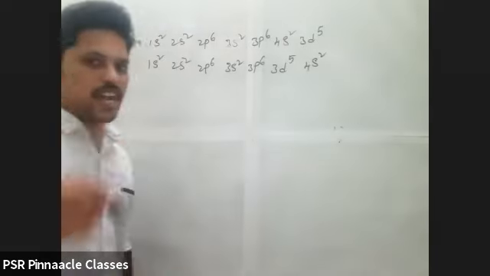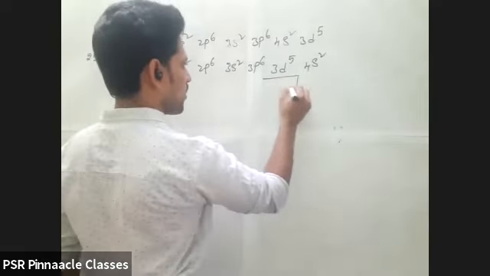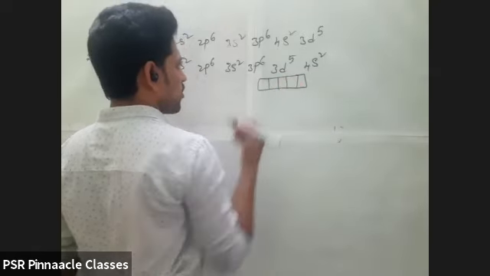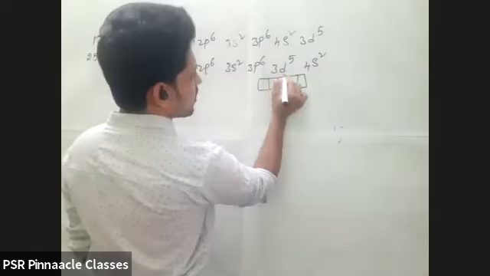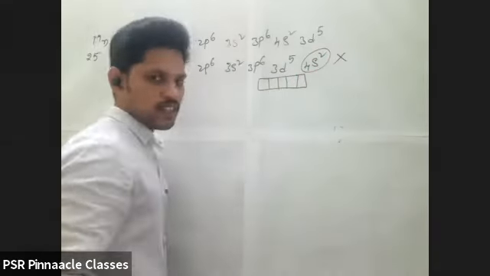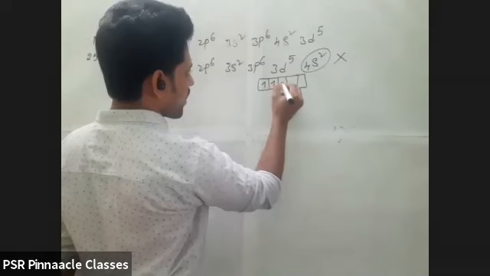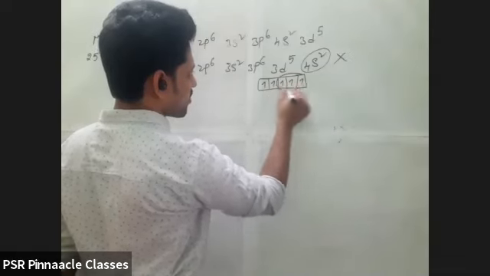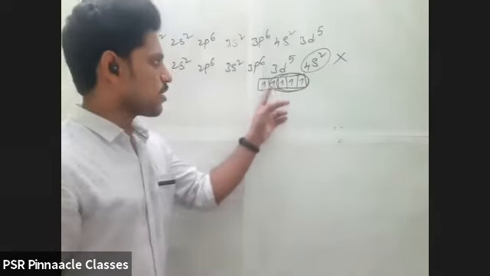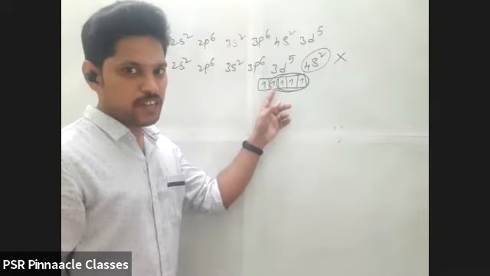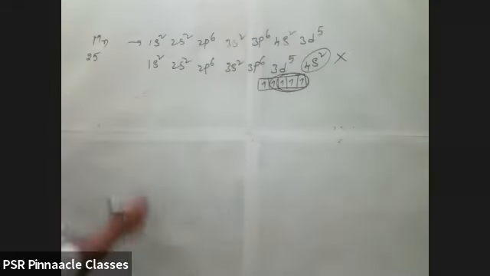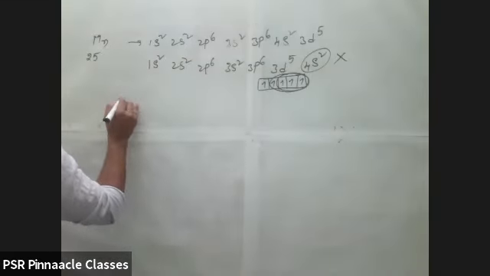But which electron did I ask? 3d2. So 3d2 is there here, so no need to consider 4s2. Leave it. 3d2 is nothing but the second electron. We are finding it for the second electron, so the other 4 electrons no need to consider. Now find the screening effect for this.